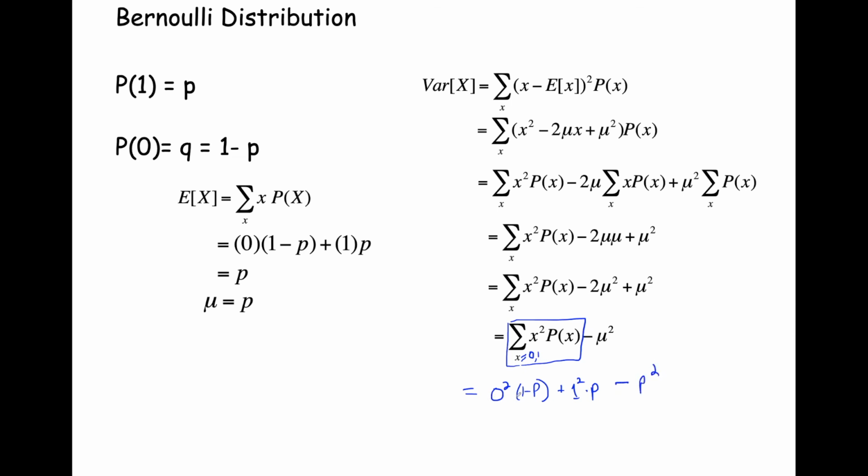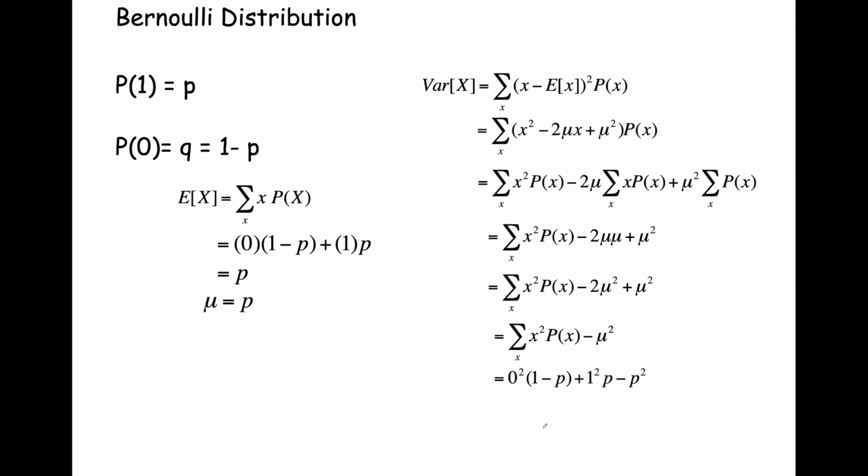Okay, so now if we look at this expression, well, we have 0 times this, that's going to be 0. We have 1 times p, so that's just p minus p squared. So we take this p minus p squared, and we're going to factor out p, so that's p factored out times 1 minus p, which is just p times q.